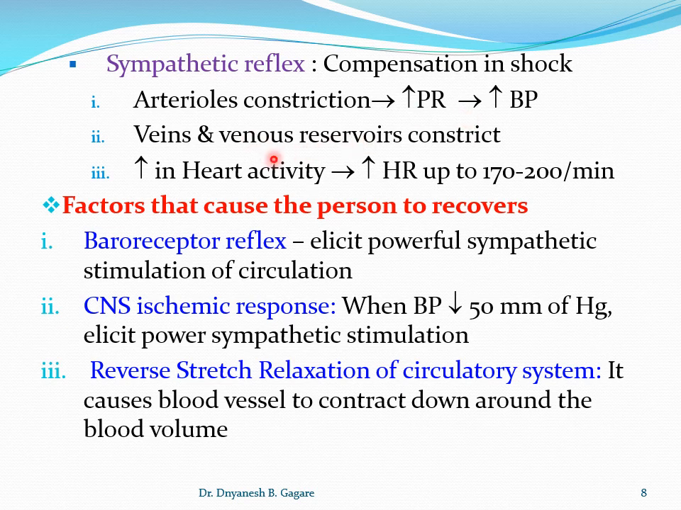And the second mechanism: it also causes the veins and venous reservoir to constrict. Means when the veins or the venous side vessels get constricted, that increases the venous return to the heart. So if the venous reservoir gets constricted, there is more displacement of the blood towards the heart side, and there is an increase in venous return, and it tries to bring the cardiac output to normal.